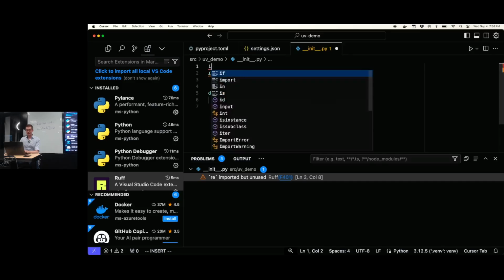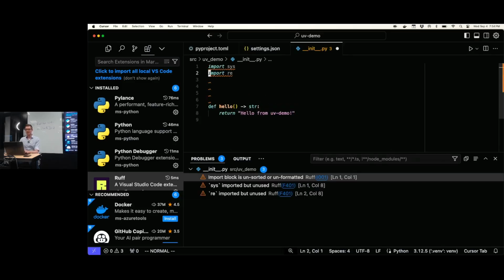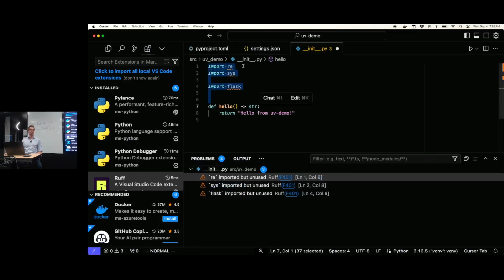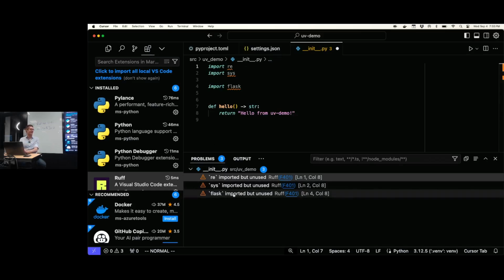So let's also import sys, and maybe let's also import Flask. Okay, and see, now Ruff is warning me that the imports are not sorted, and I can click here and say organize imports, and now they are sorted. I would love this to just happen automatically when I press save. But this is still good enough for me. I will never commit code where I'm seeing warnings down here. So it's part of my process to, before I commit my code, make sure that all the warnings are gone, and this one click is okay, right?